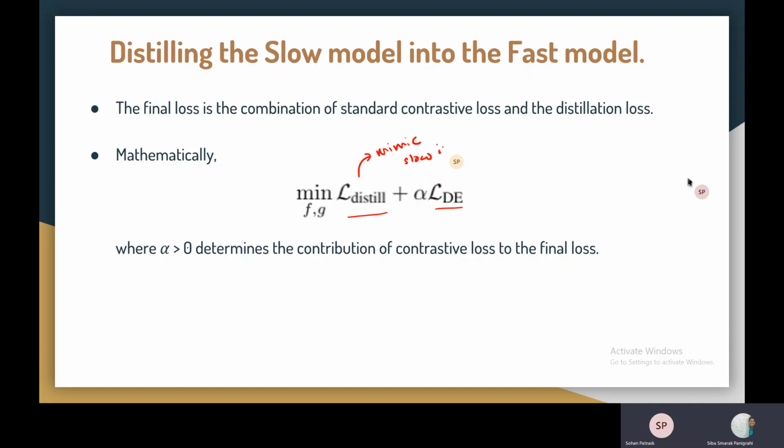So basically, this serves the purpose of making the dual encoder model quite efficient and as accurate as the cross-attention model, as well as it also tries to separate irrelevant image text pairs in the representation space. As you can see, there is a hyperparameter alpha greater than 0, which simply determines the contribution of the contrastive loss to the final loss.